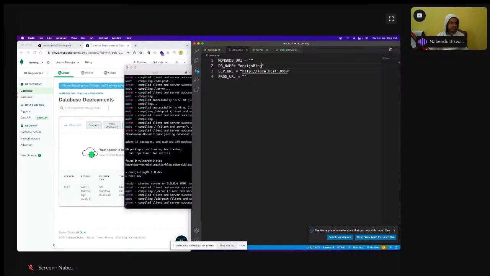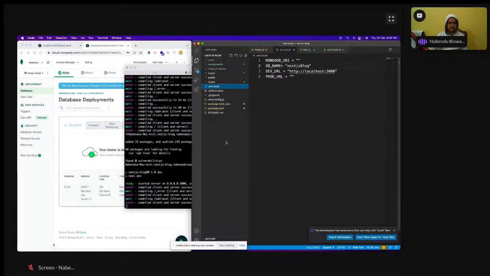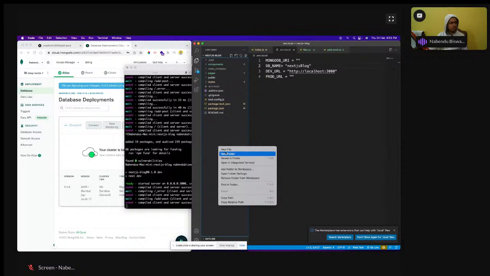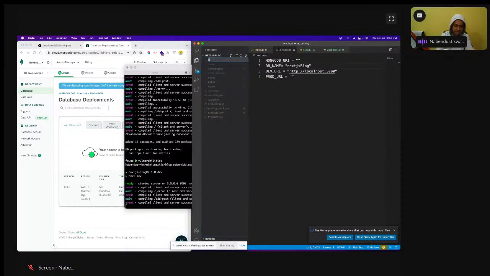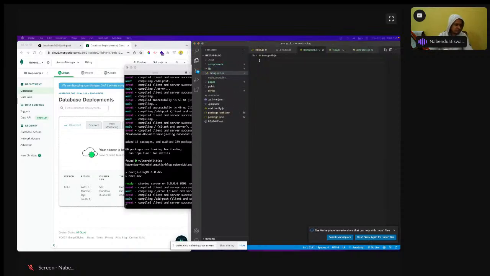It is taking a lot of time. Okay, let us go a bit ahead. There is some common thing which the MongoDB people have given us, so that we have to use. So I'll come here, and in the root directory I create a new folder as lib. Inside this I have to create a file as mongodb.js, and then I have to put some code which they have provided us in the documentation.